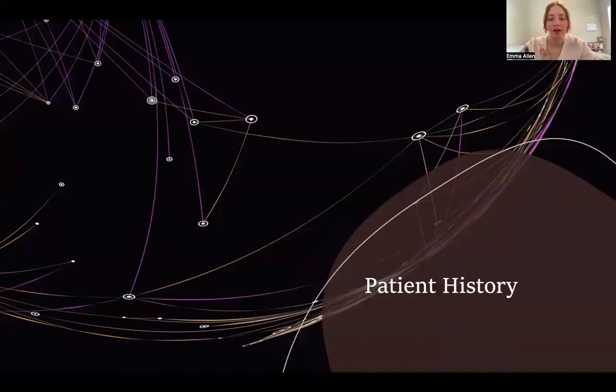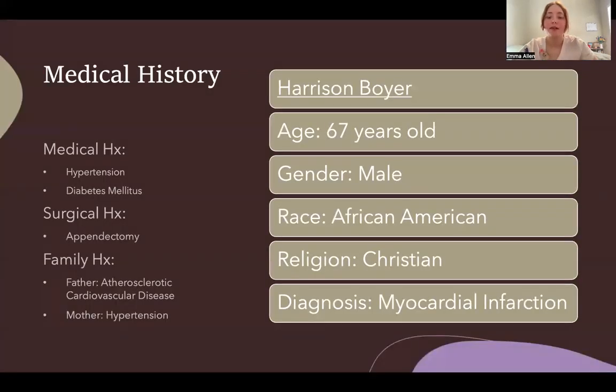We're going to get into our patient history. Our patient is Harrison Boyer. He is 67 years old. He's an African American who identifies with the Christian religion, and his diagnosis is a myocardial infarction. His medical history is hypertension and diabetes mellitus. His surgical history is an appendectomy, and his family history is that his father had atherosclerotic cardiovascular disease and his